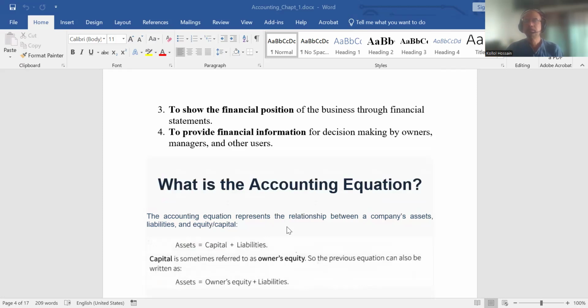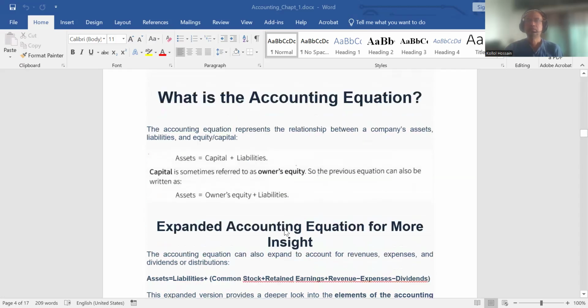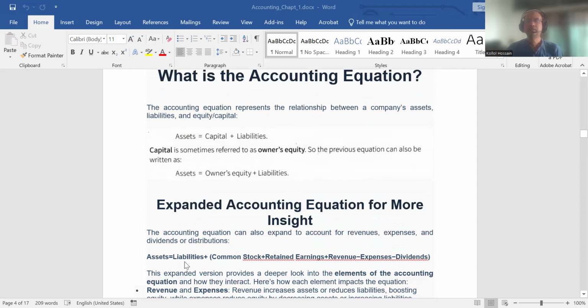Now we are going to discuss the accounting equation. The accounting equation represents the relationship between a company's assets, liabilities, and equity or capital. So what is an asset? What is a liability or equity capital? We will discuss in detail later on. Here the main equation is assets equal to capital plus liabilities, or owner's equity plus liabilities, as capital is sometimes referred to as owner's equity.